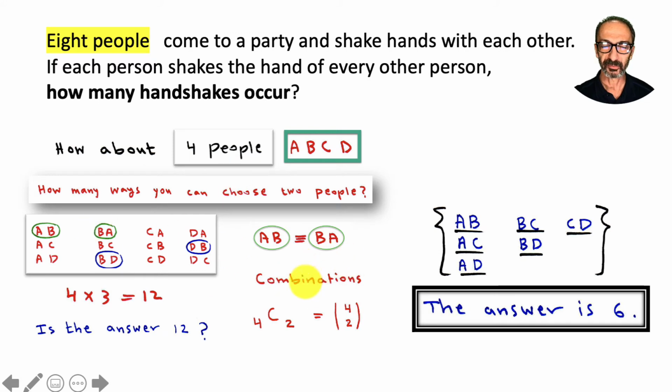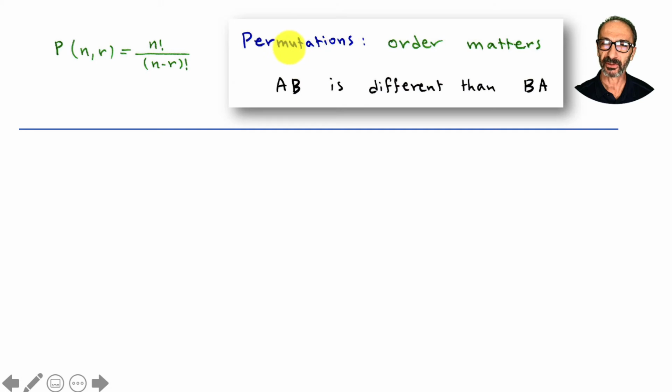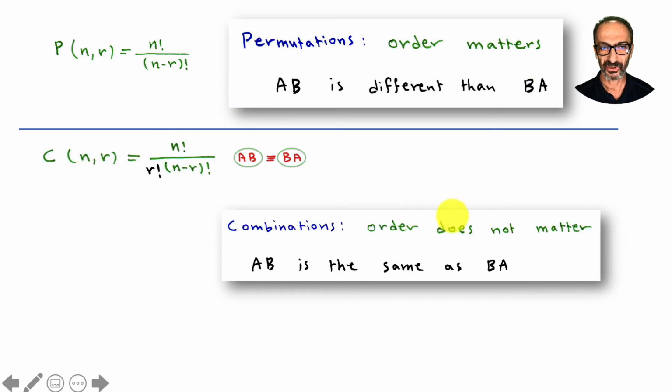Now to give you more feedback about the combination, we have something in math called permutations, and that's a formula. Permutations of n things taken r at a time. It's n factorial over n minus r factorial. That's when AB is different than BA, when order matters. In our case, order does not matter, and that's called combinations, and the number should be less.